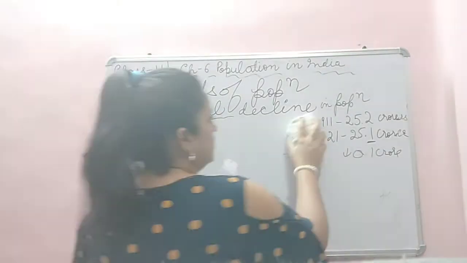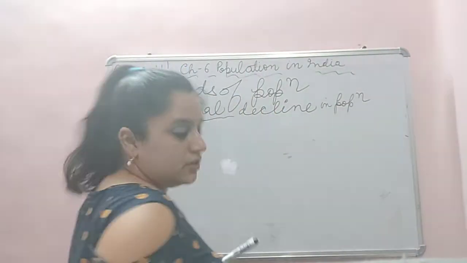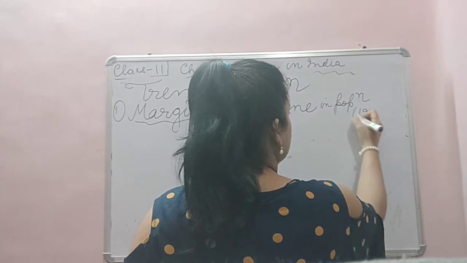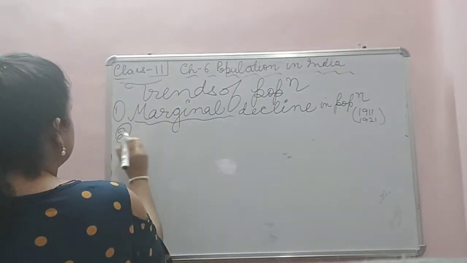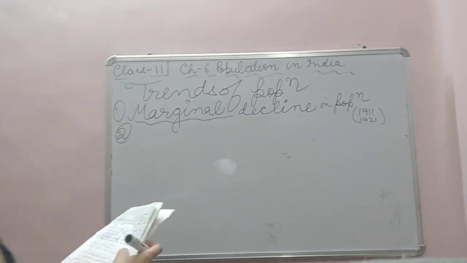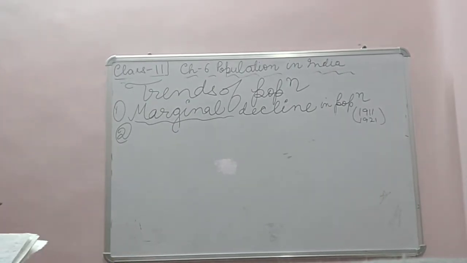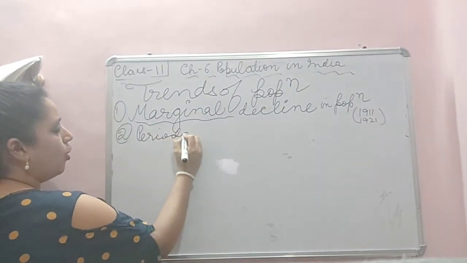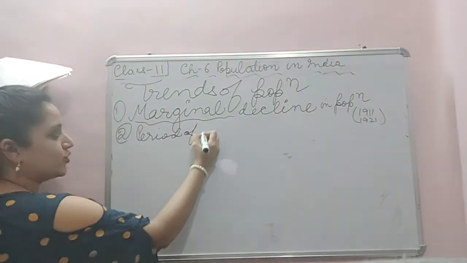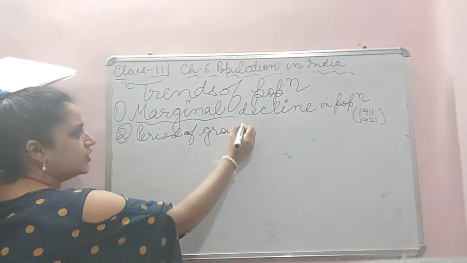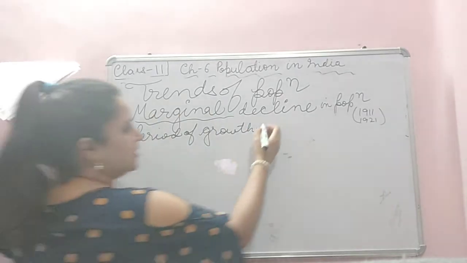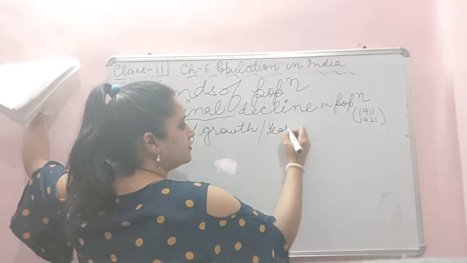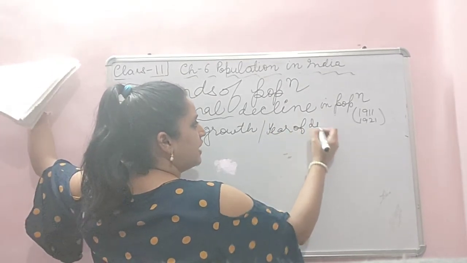The second period was 1921 to 1931. The second trend was the period of growth. Here a slight growth happened, or it is the year of great divide.